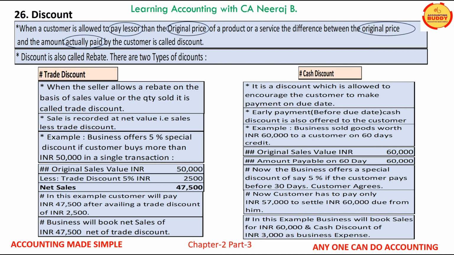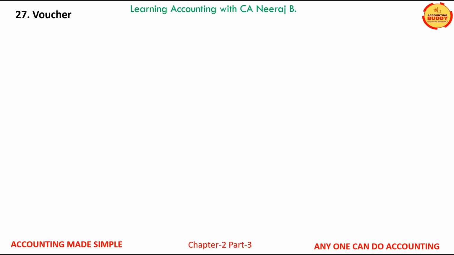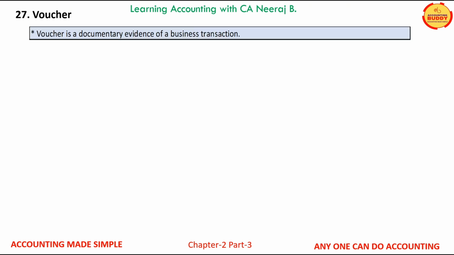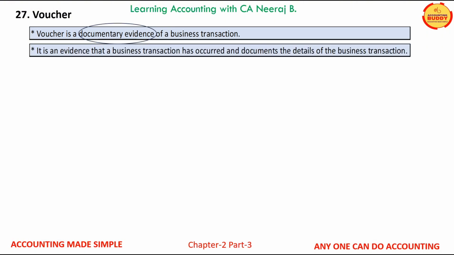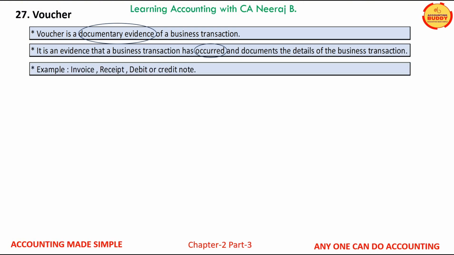Business term number 27, which we will discuss now, is voucher. A voucher is nothing but a documentary evidence of a business transaction. A voucher not only documents the details of a business transaction, it also is evidence that the transaction has actually happened and it is not fake. Few examples of voucher are invoice, receipts, debit notes, and credit notes.